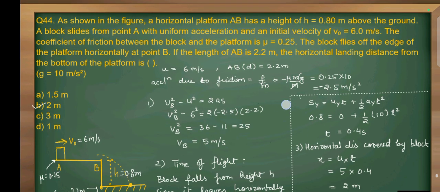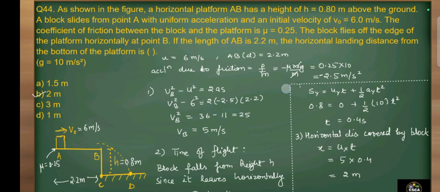Now we will move to question number 44. As shown in the figure, a horizontal platform AB has a height h of 0.8 meter above the ground. A block slides from point A with a uniform acceleration and initial velocity v0 of 6 meter per second. The coefficient of friction between block and platform is mu equal to 0.25. The block flies off the edge of the platform horizontally at point B. If the length of AB is 2.2 meter, the horizontal landing distance from the bottom of the platform is asked. Here g is given as 10 meter per second square.